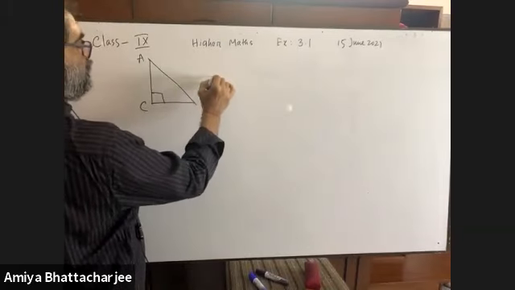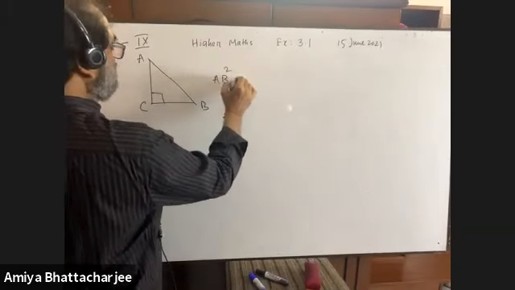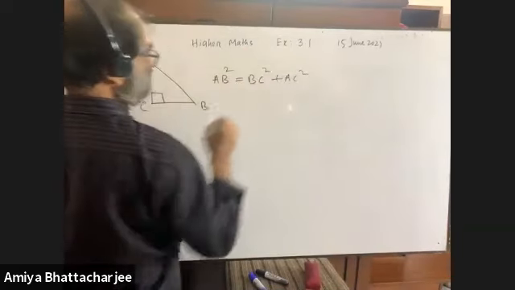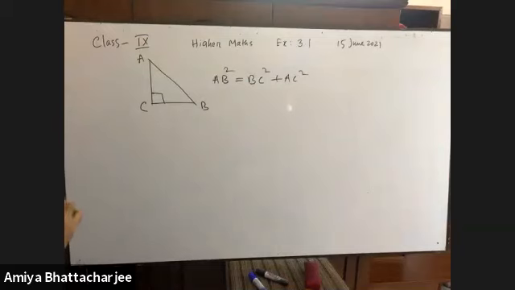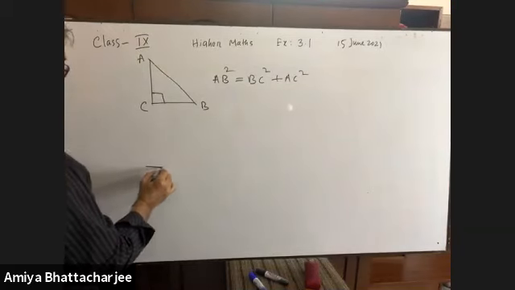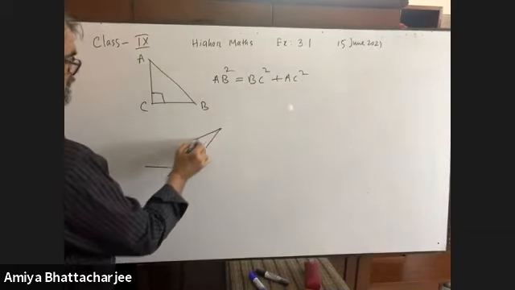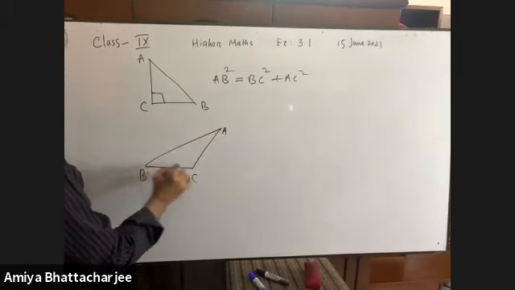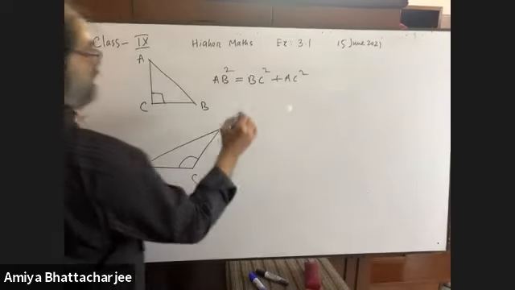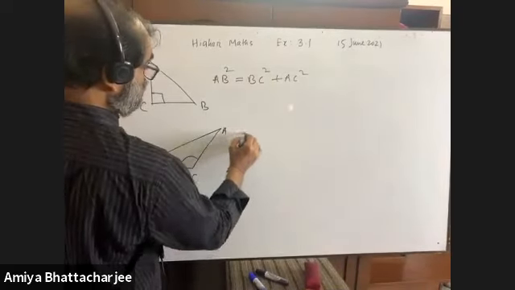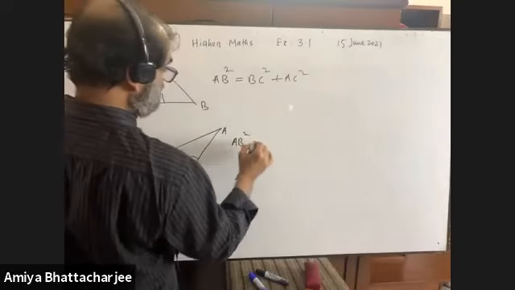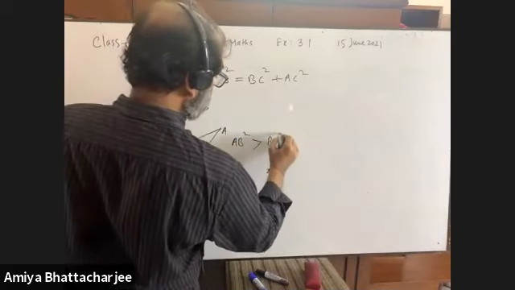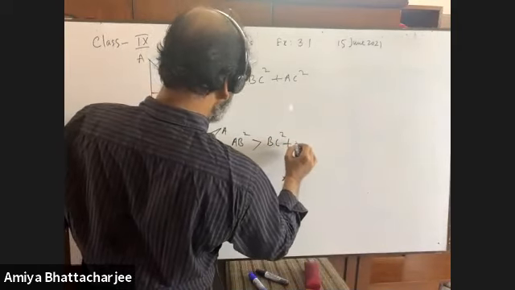For a right angle, AB square is equal to BC square plus AC square, right? Yes, sir. But in this case, for an obtuse angle, AB square is greater than BC square plus AC square.